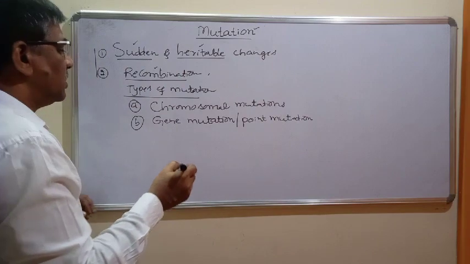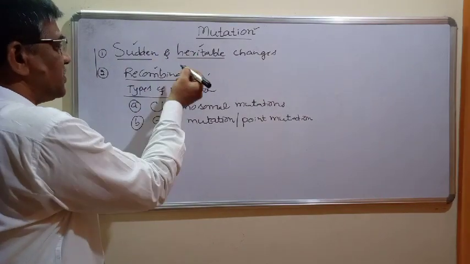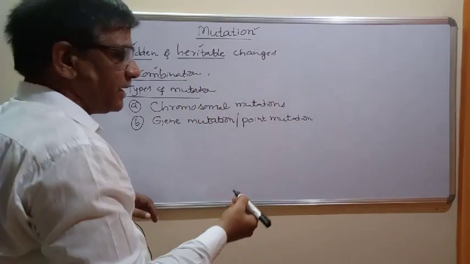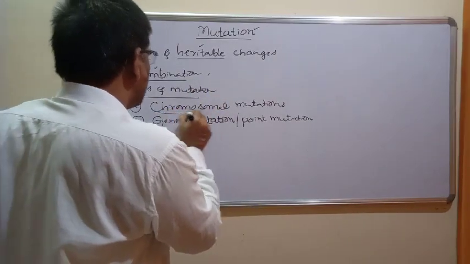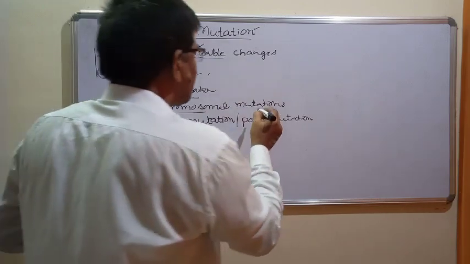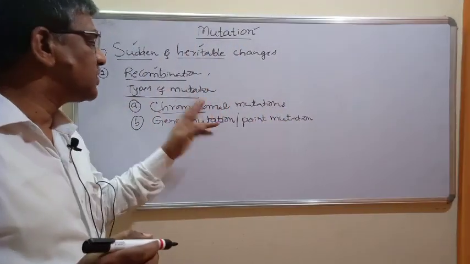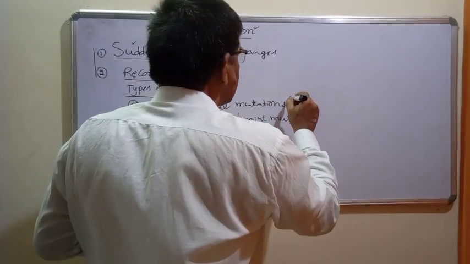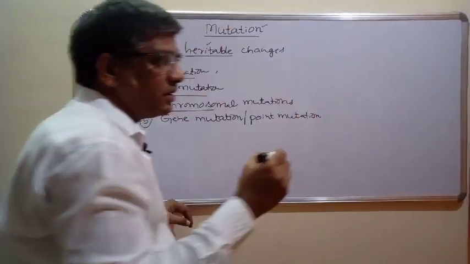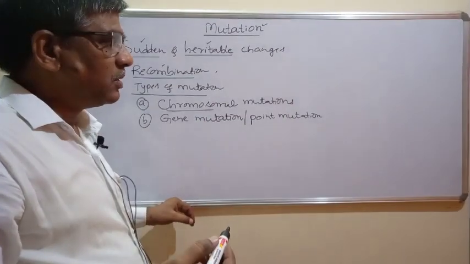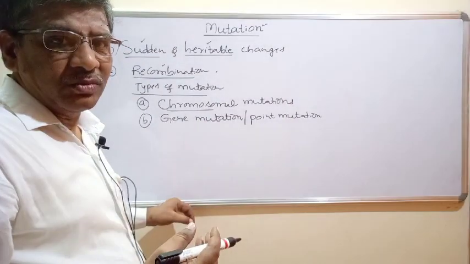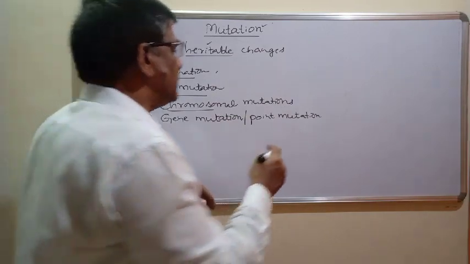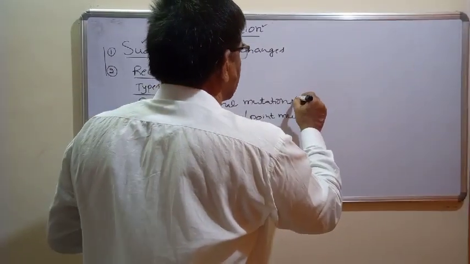This is a basic concept. Mutation is nothing but a sudden change, and that change can be inherited by the next generation. Chromosomal mutation means changes take place at the level of a chromosome. These chromosomal mutations are due to either addition of a chromosome part, deletion of a part of a chromosome, or inversion, where there is an interchange of genes.